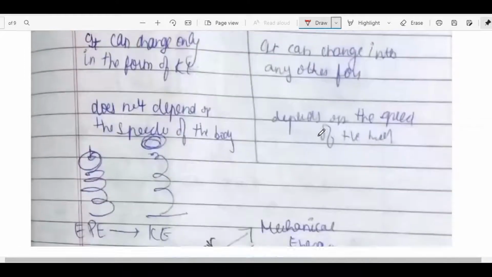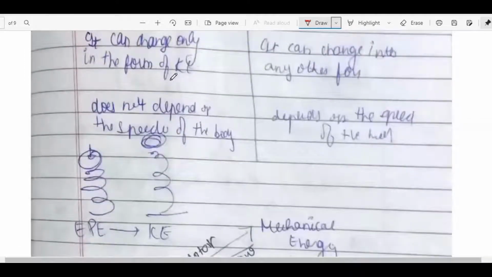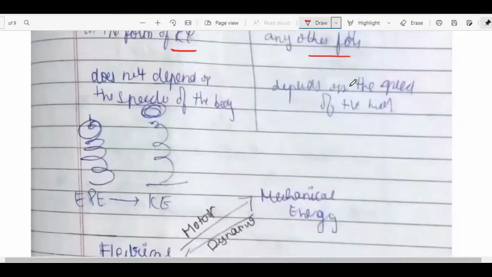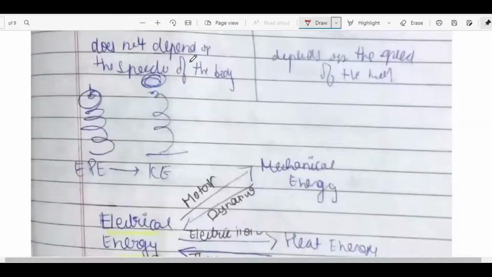Potential energy can change into any other form, and it doesn't depend on the speed of the body, whereas kinetic energy depends on the speed of the body. This is the elastic potential energy, which gets converted into kinetic energy.